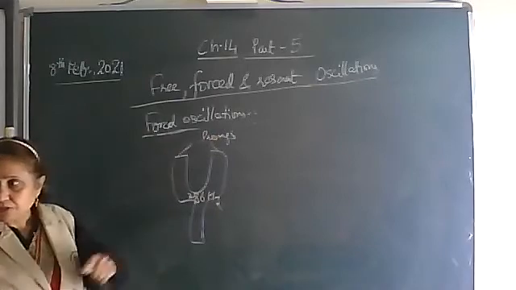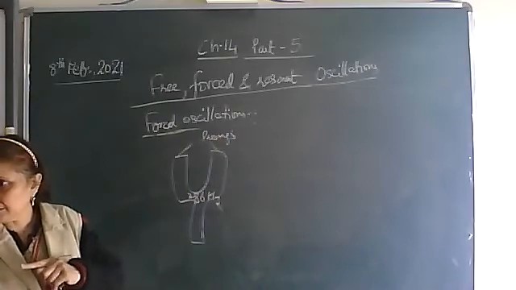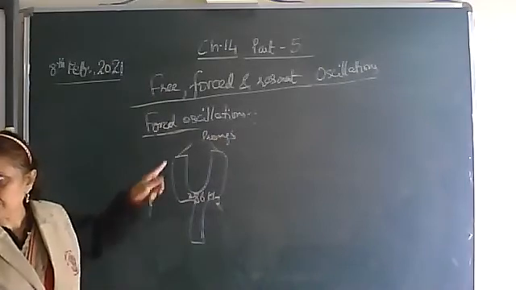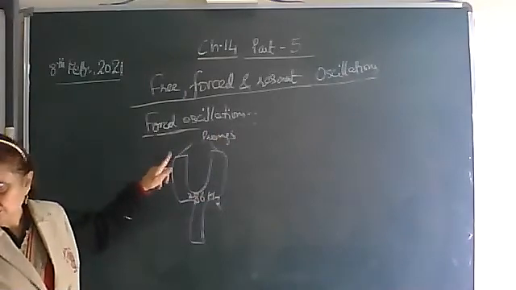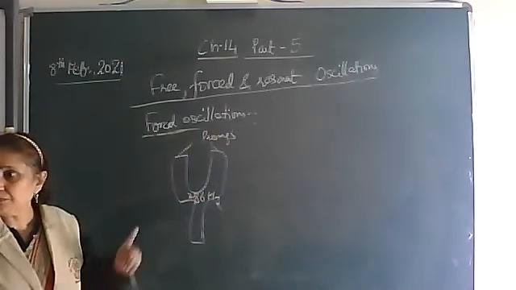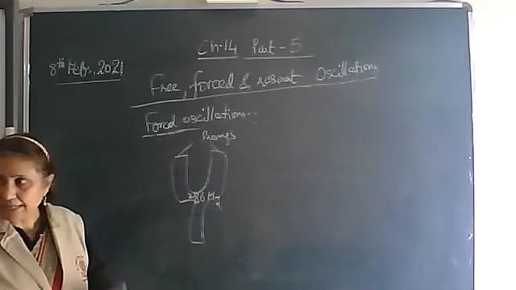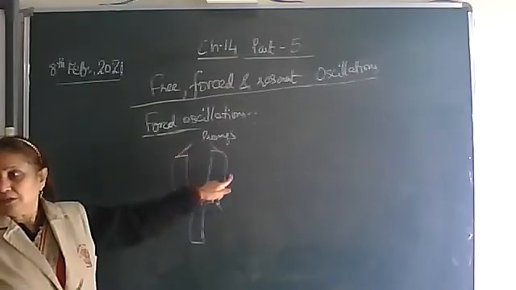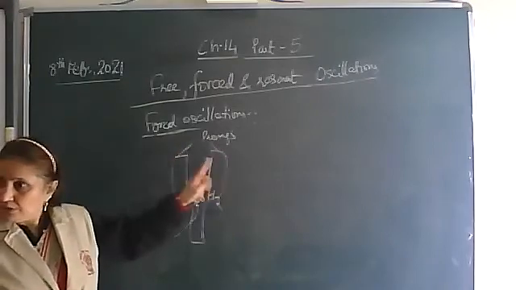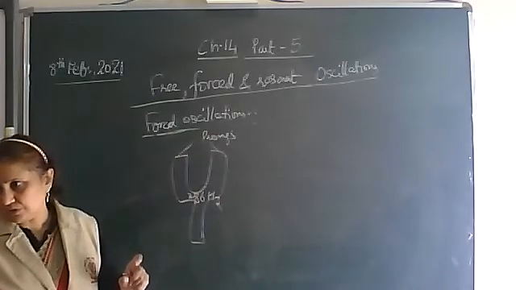But if the prongs are touched to the table, what happens? The table starts vibrating, but not with its natural frequency. The vibrations in the table will be forced oscillations, because they will be oscillating with the frequency given by the prongs of the tuning fork.